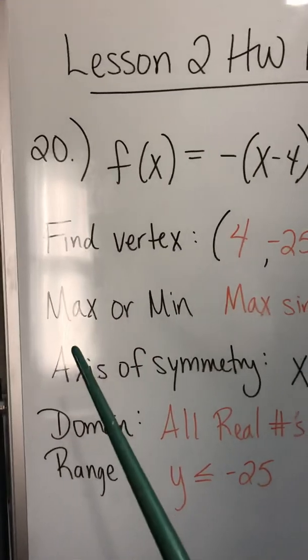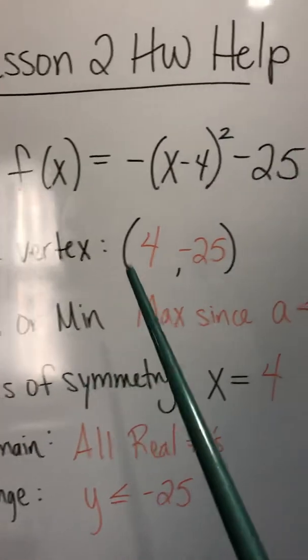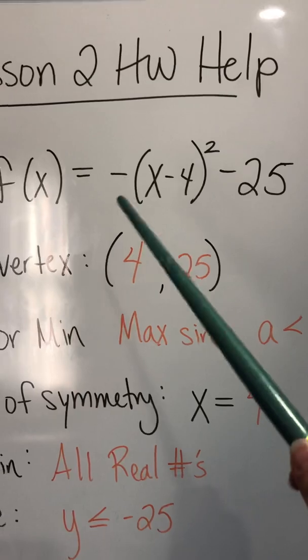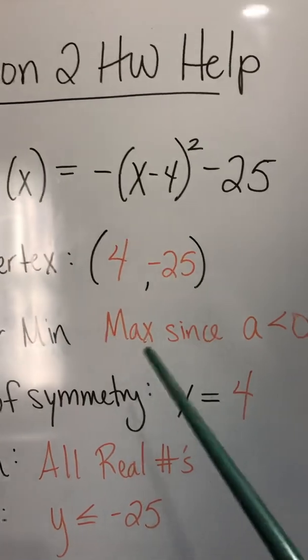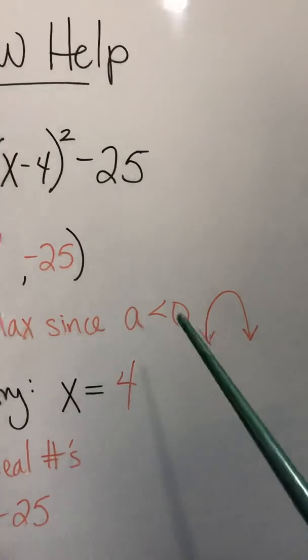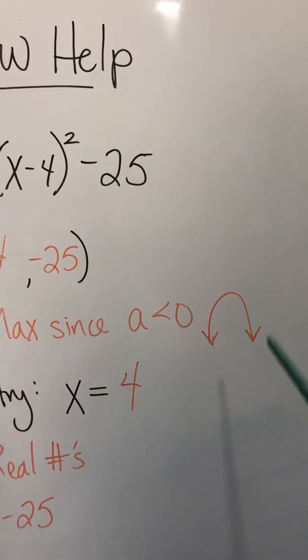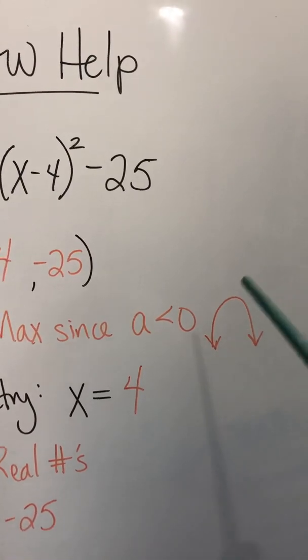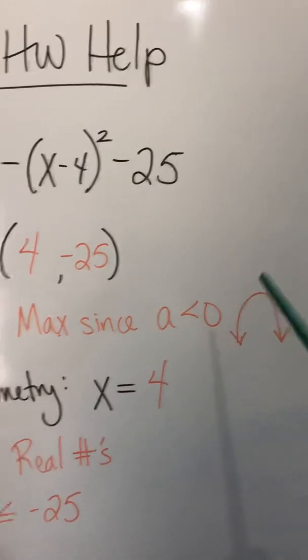Alright, then they wanted to know if it's going to be a max or a minimum. Alright, so if you look back up here, this negative, or a, is negative 1. So since a is less than 0, that's going to be a maximum, because that means that the graph, the parabola is going to be upside down. So your vertex is going to be at the top and make it a maximum.